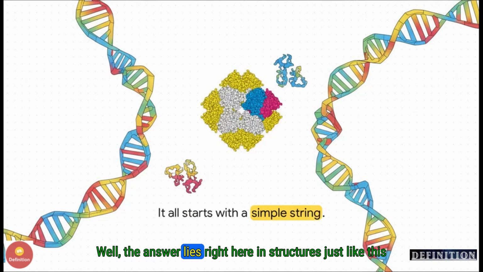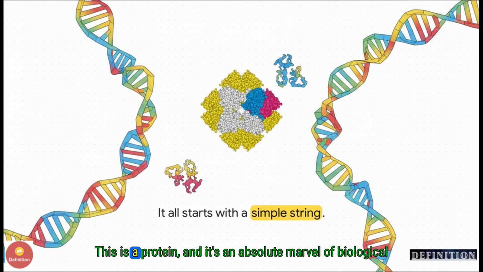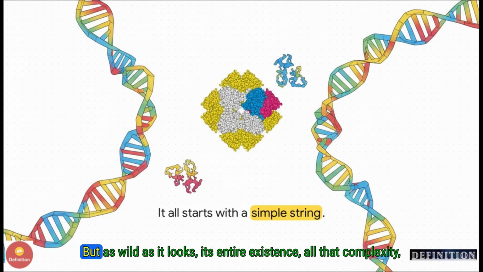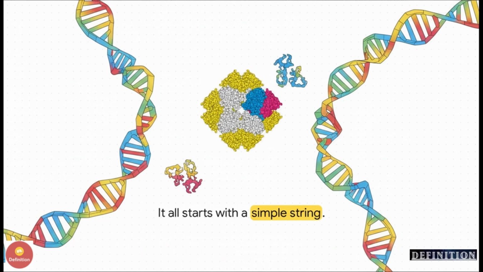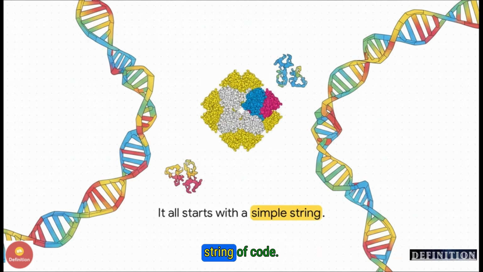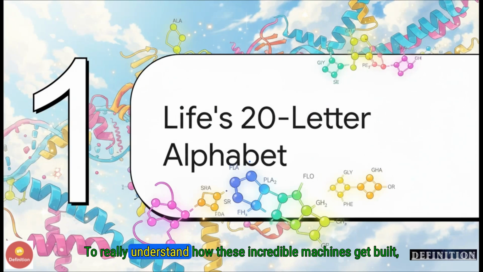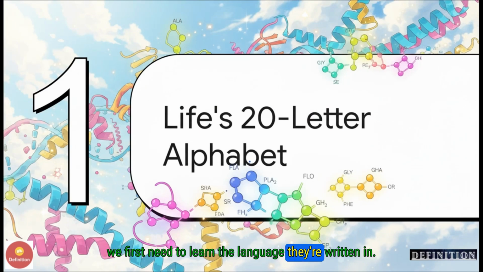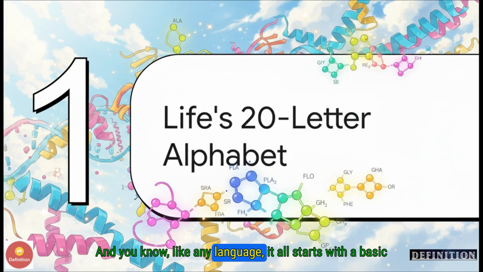Well, the answer lies right here, in structures just like this one. This is a protein, and it's an absolute marvel of biological engineering. But as wild as it looks, its entire existence, all that complexity, begins with something surprisingly simple, a one-dimensional string of code. To really understand how these incredible machines get built, we first need to learn the language they're written in. And, like any language, it all starts with a basic alphabet.